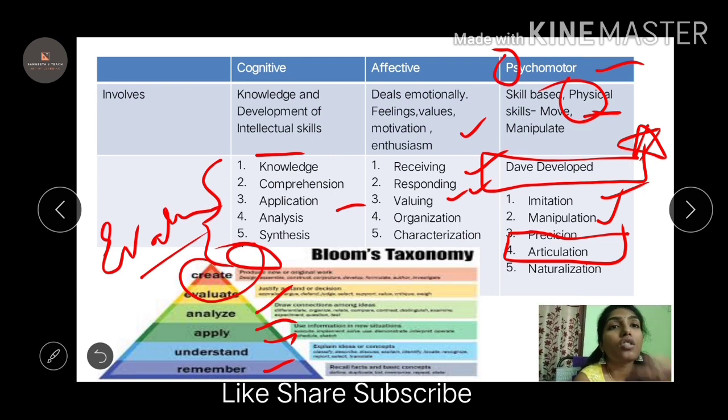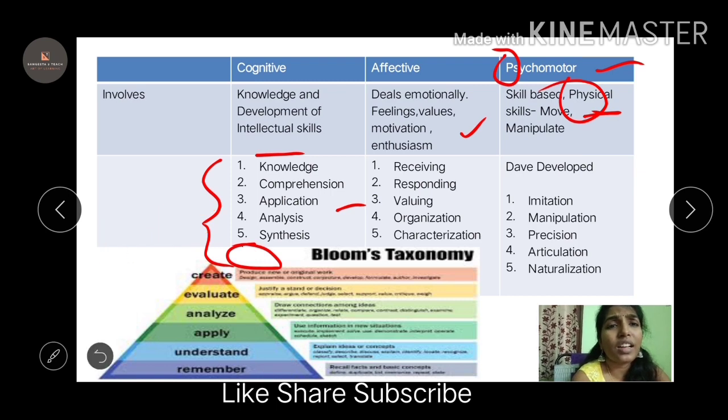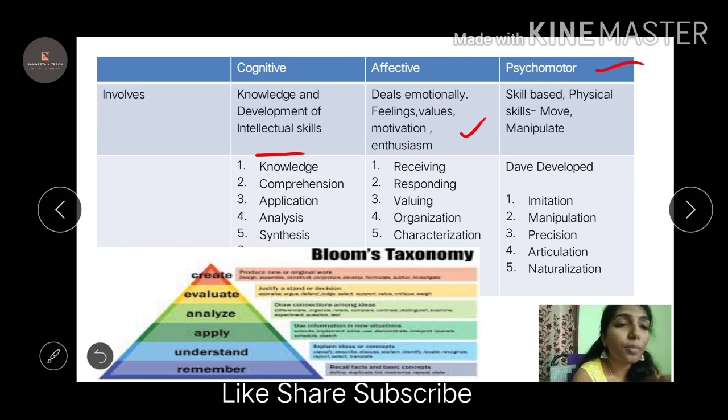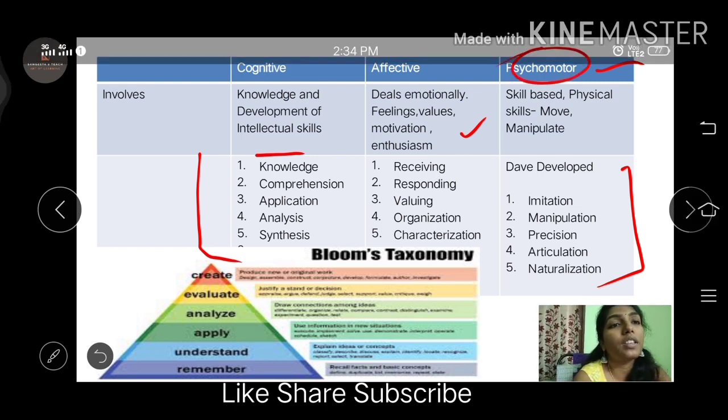Okay, so this is the basic difference of cognitive, affective, and psychomotor. I hope you understood. Cognitive is related to the brain, affective is affection, psychomotor is based on physical movements and all. The only thing you have to remember is these keywords. They might ask you, and you have to remember these keywords. That's it. And psychomotor was developed by Dave.